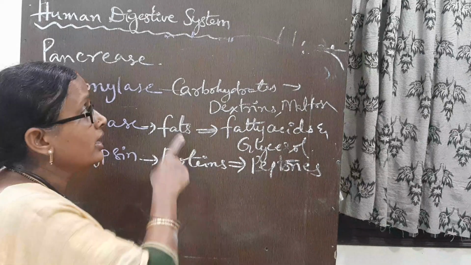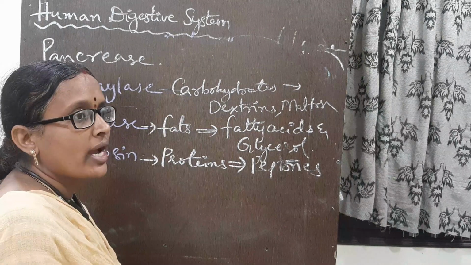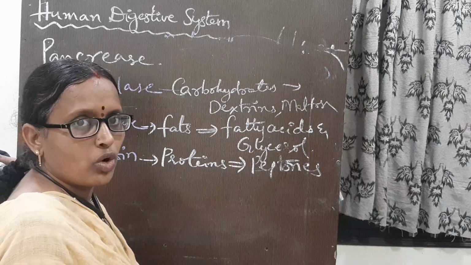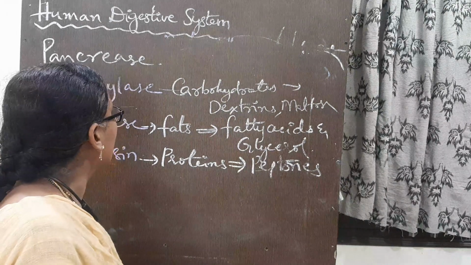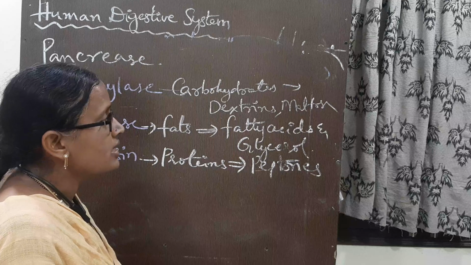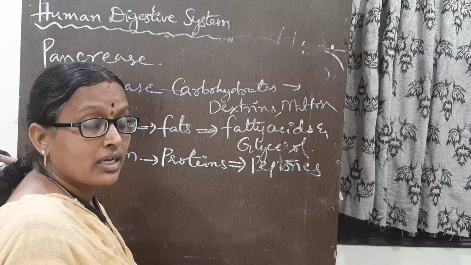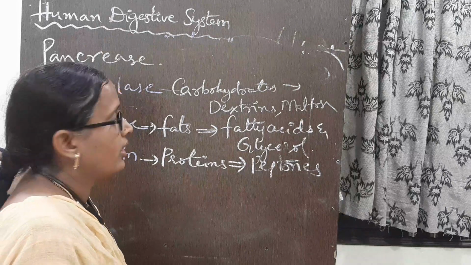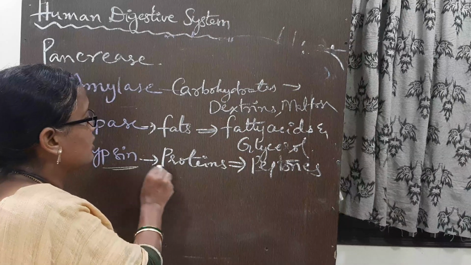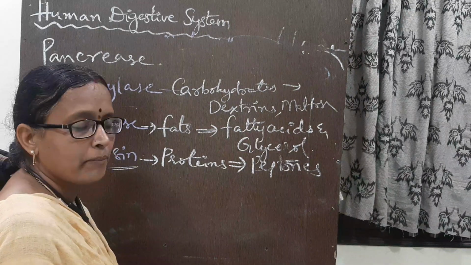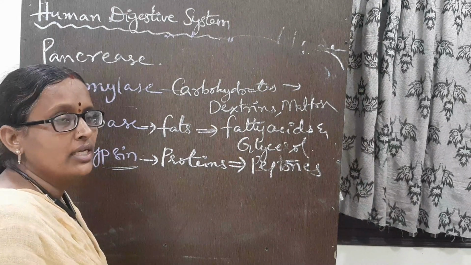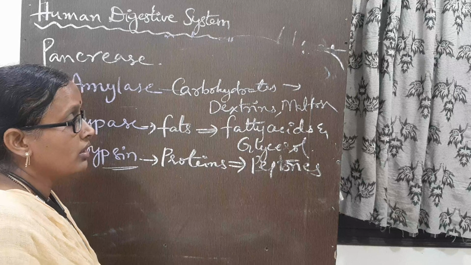Bile juices also act on the fats and make them into small globules. That is called emulsification. Here lipase also acts on the fats, converting them into fatty acids and glycerol. And trypsin acts on proteins and peptones.